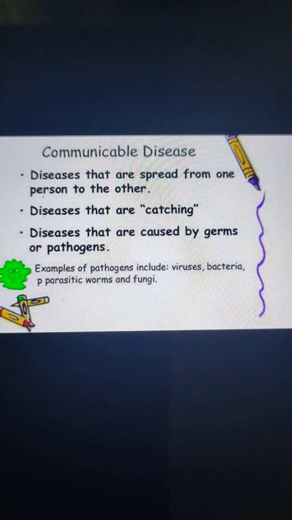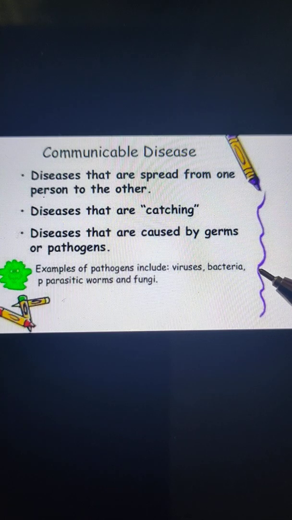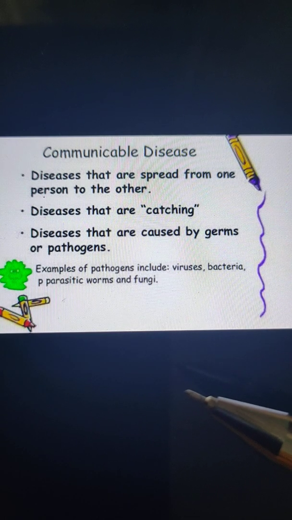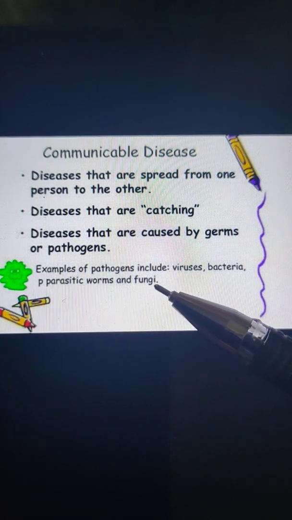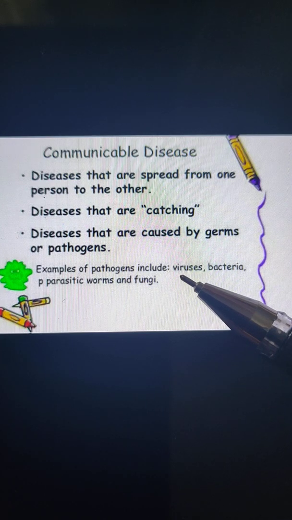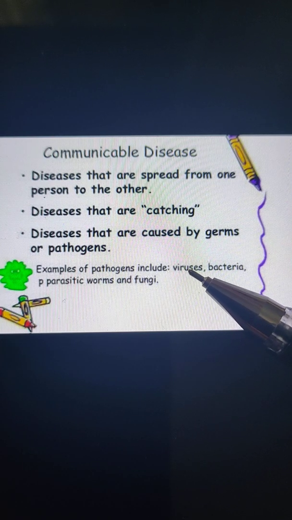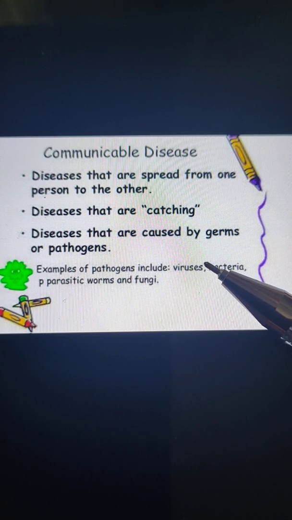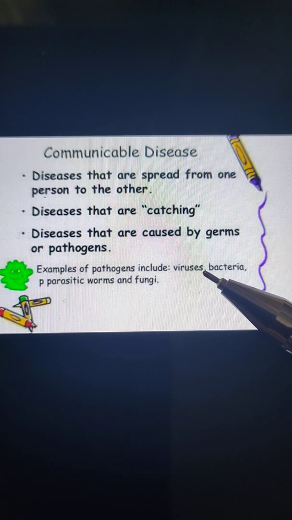And there are four types of disease which are caused by germs. First, diseases caused by bacteria are tuberculosis, plague, pneumonia, typhoid, and many more. The next type of disease is caused by fungi, and all the skin diseases like ringworm, athlete's foot, and jock itch are caused by fungi.